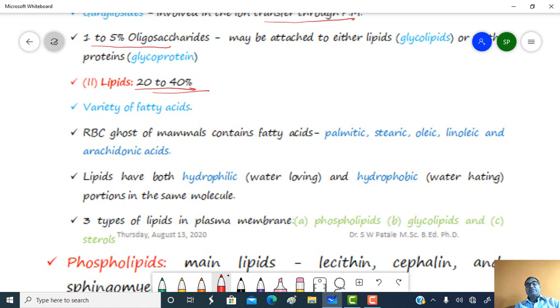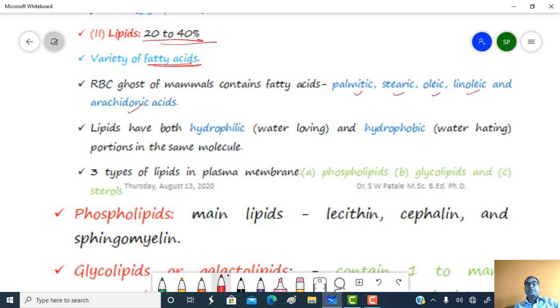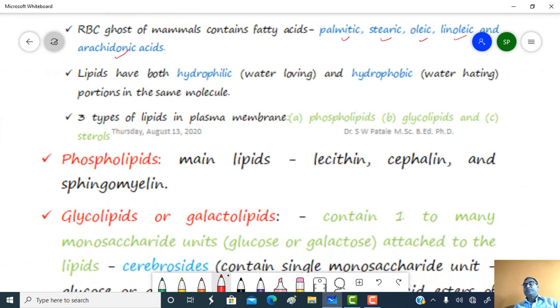Okay, 20 to 40% lipids are present. Lipids, also called fats, contain a variety of fatty acids. The RBC of mammals contains fatty acids like palmitic acid, stearic acid, oleic acid, linoleic acid, arachidonic acid. Lipids have both hydrophobic and hydrophilic ends.